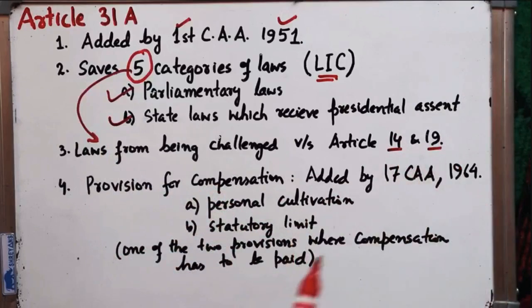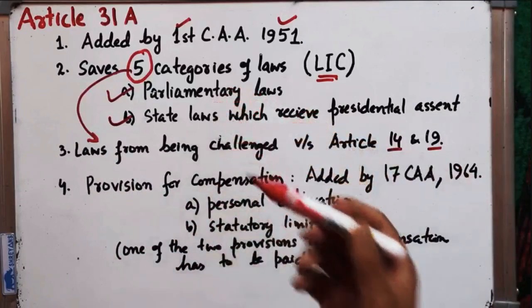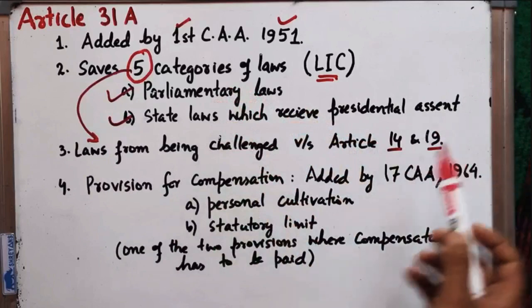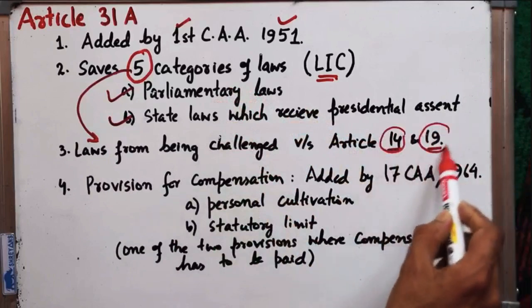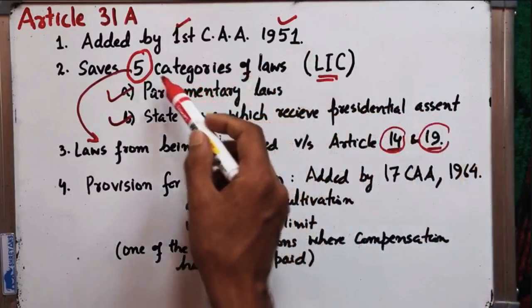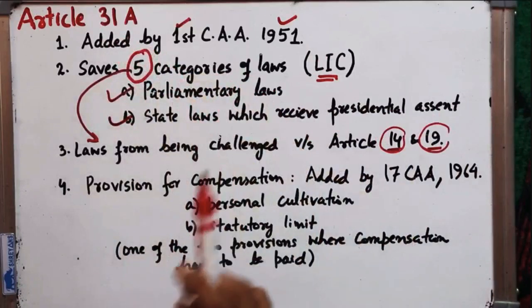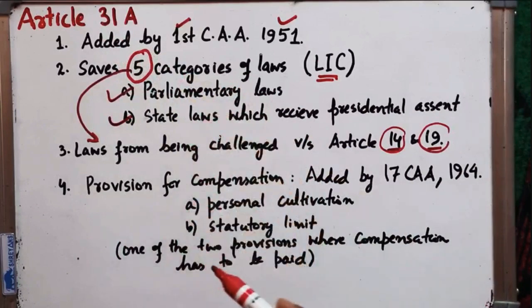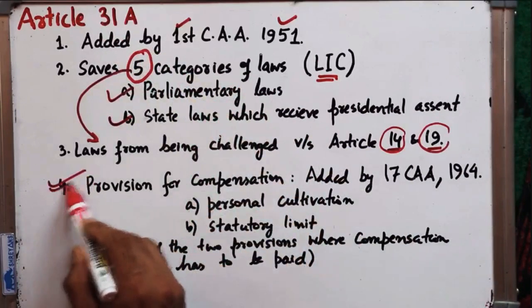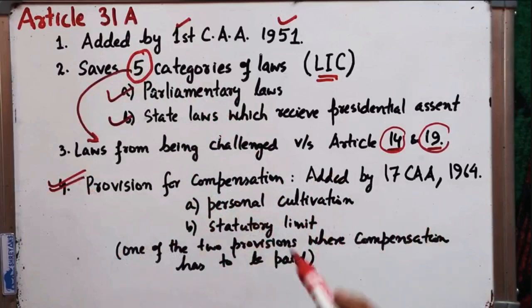So I told you that some of the laws which the parliament found were in contravention with Article 14 and 19 were placed under Article 31A to be saved from the judicial review. You must remember this, right? And this article is a very important article. It contains a provision, an additional provision, which was later on added to this article.